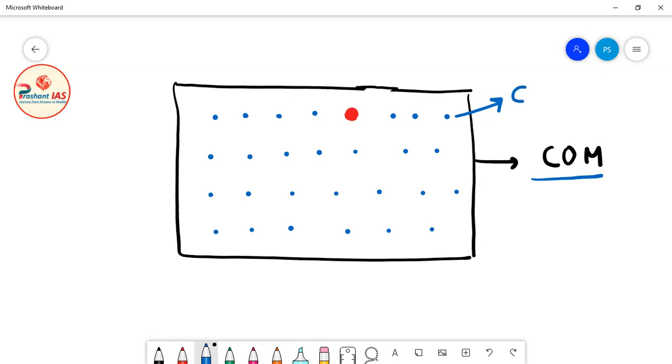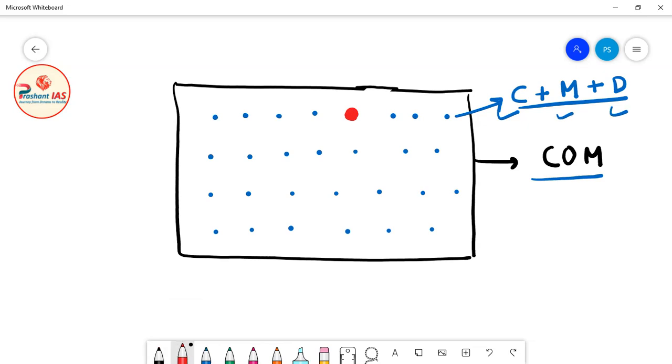The first category is cabinet ministers, the second category is ministers of state and ministers of state with independent charge, and the third category is deputy ministers. So this black rectangle is the Council of Ministers, and all these blue dots are ministers, consisting of three categories: cabinet ministers, ministers of state, and deputy ministers.